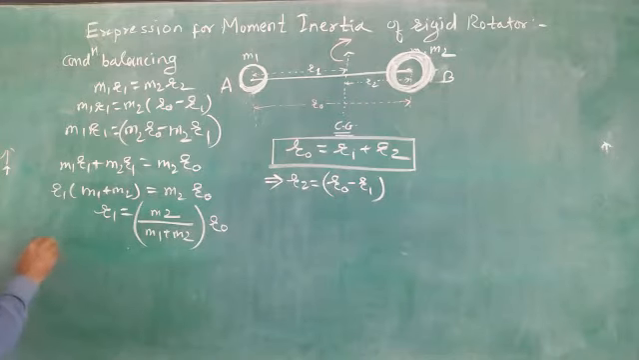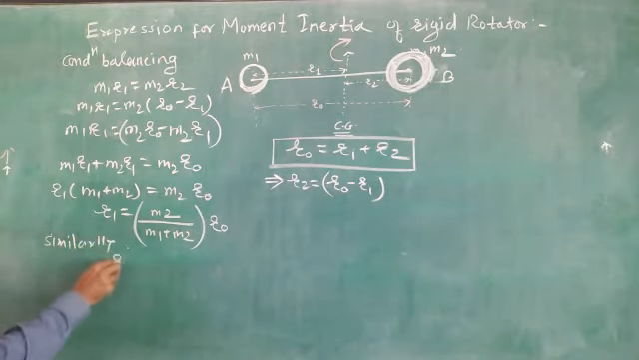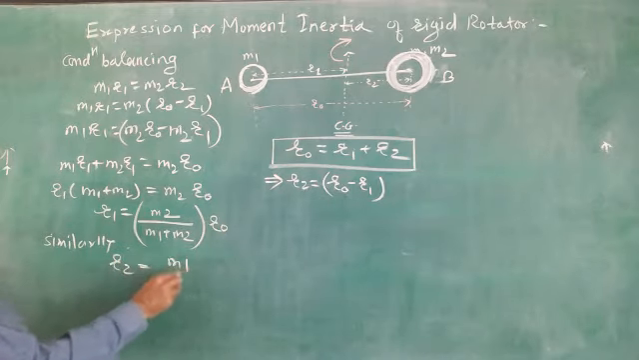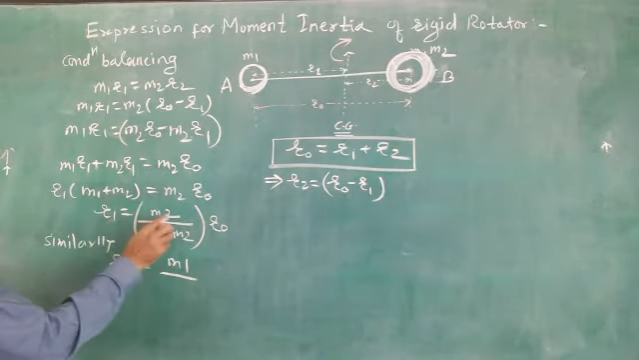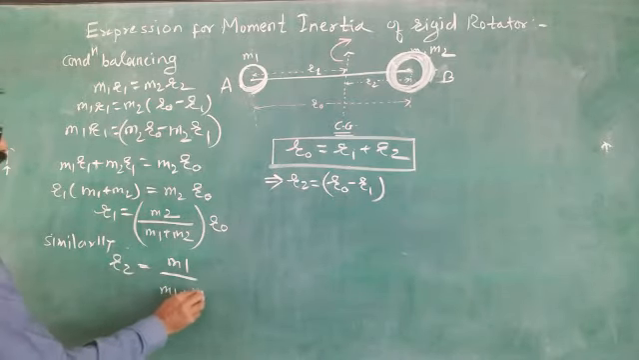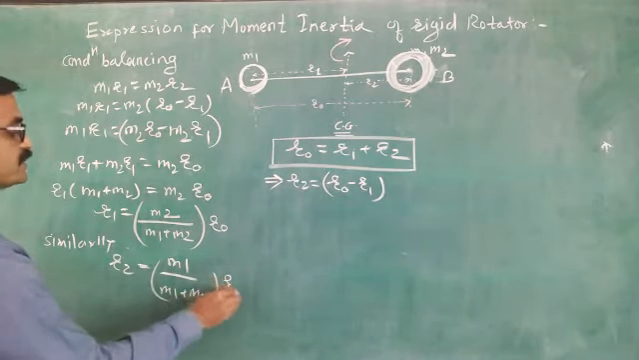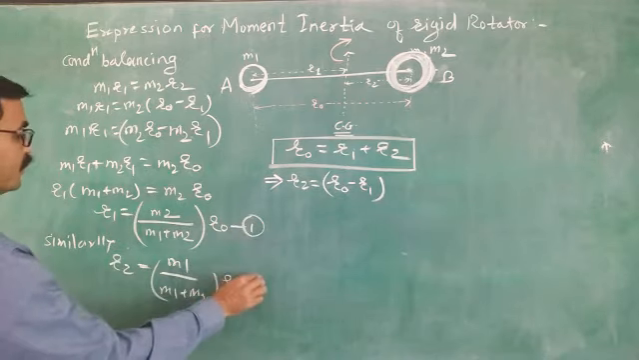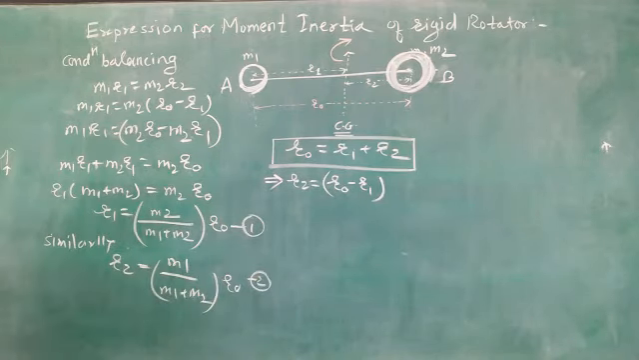Similarly, where R1 has m2 in the numerator, R2 will have m1, and the rest remains as it is. So R2 equals m1 upon (m1 plus m2) into R0. These are the values of R1 and R2.